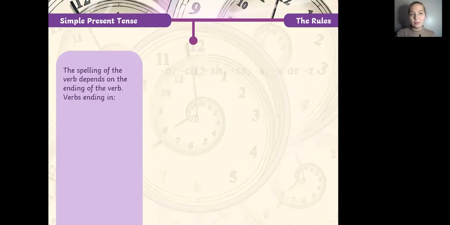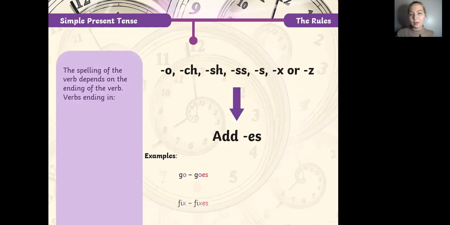Now I want you also to look at some exceptions. There are some letter combinations such as O, CH, SH, double S, one S, X, and Z. For instance, go, goes, so just put -es as the ending; fix, fixes. Normally we just put -s as the ending, but if the verb has this kind of ending, then we have the exception, and we just add -es. Remember that. So wish, wishes, buzz, buzzes, fix, fixes.